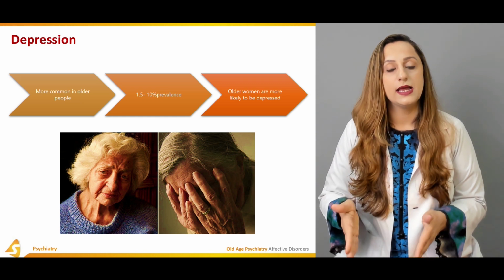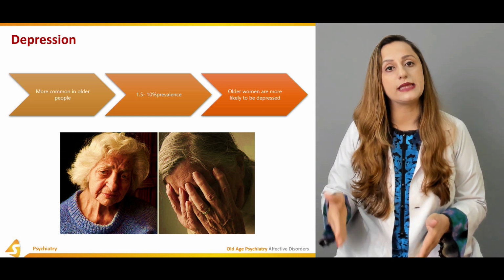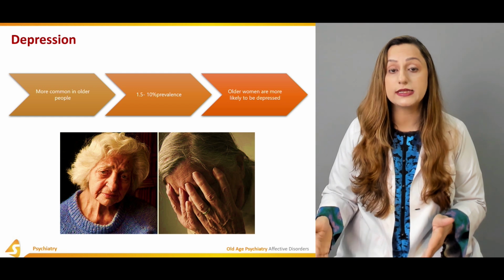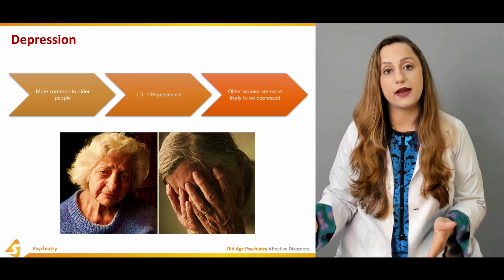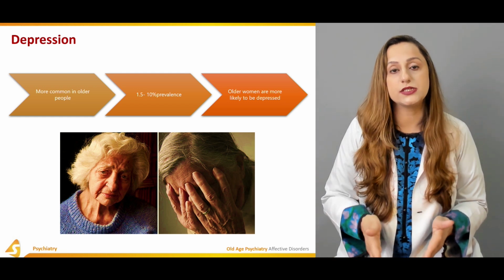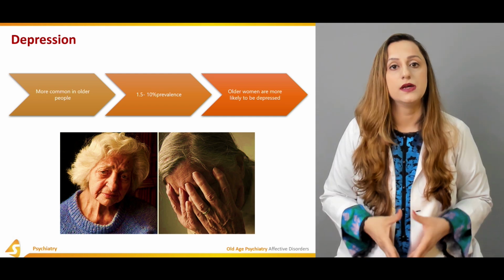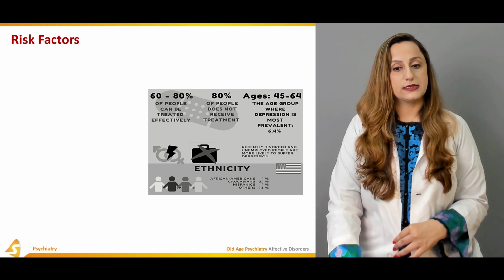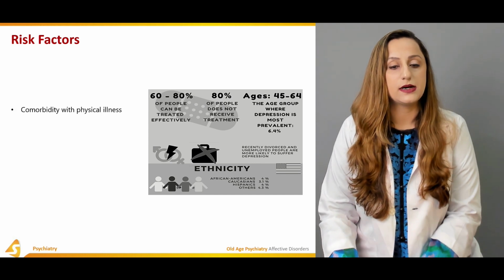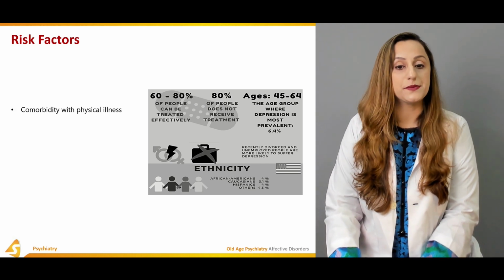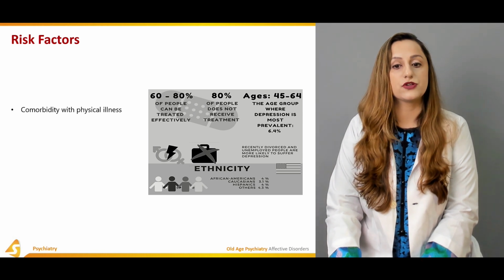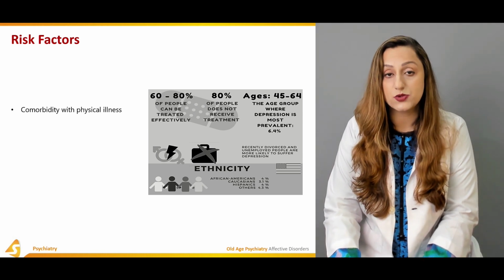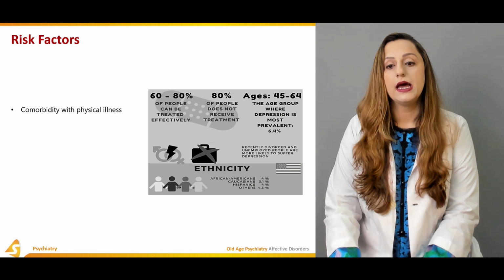This is when cognitive behavioral therapies, psychological therapies, or pharmacotherapies have to be integrated into the management guidelines of the individual. So the risk factors, when we talk about them, 60 to 80% of the people can be treated effectively. 80% of the people don't receive treatment, so it's quite an underrated problem.